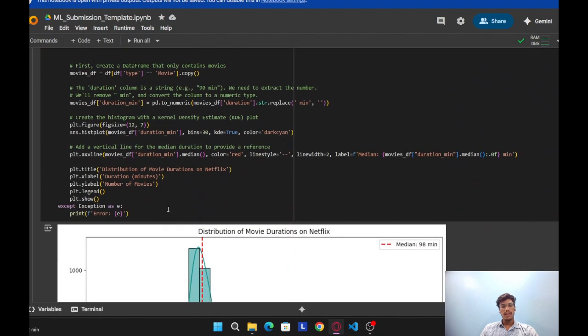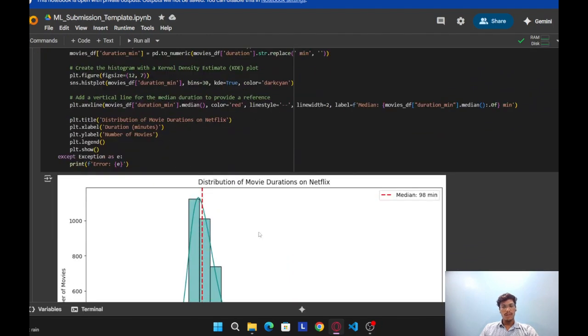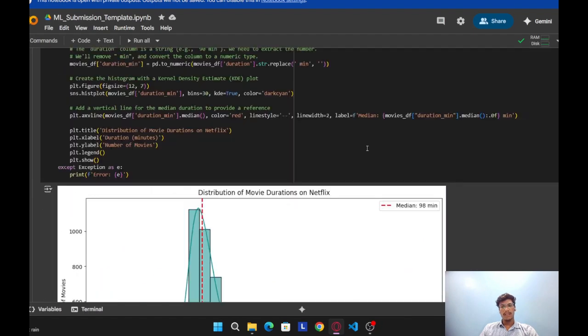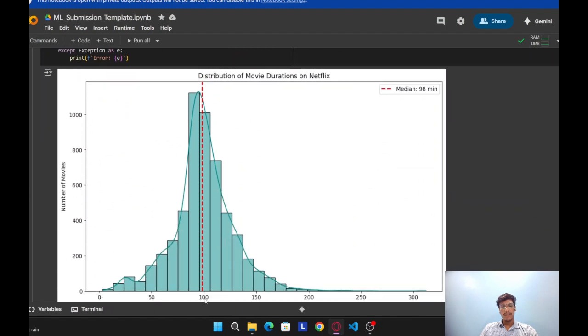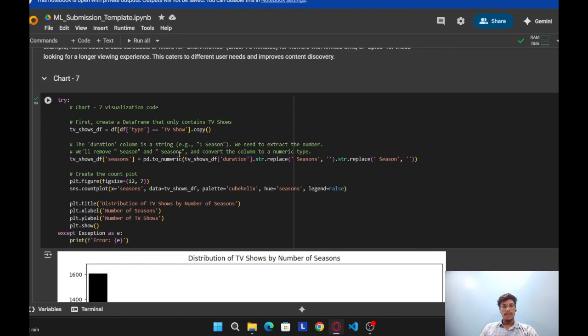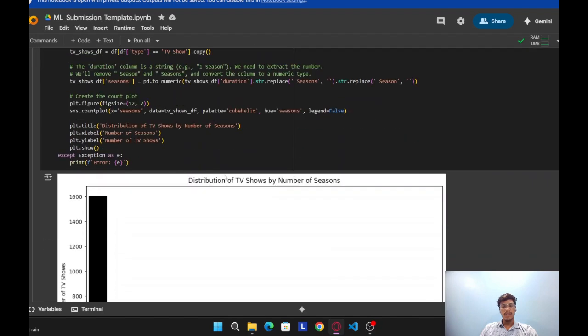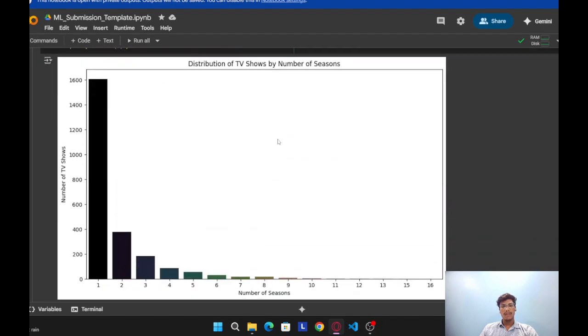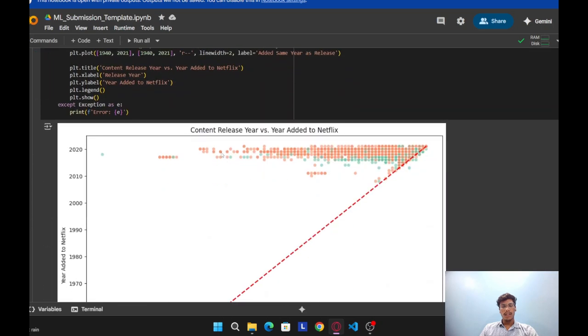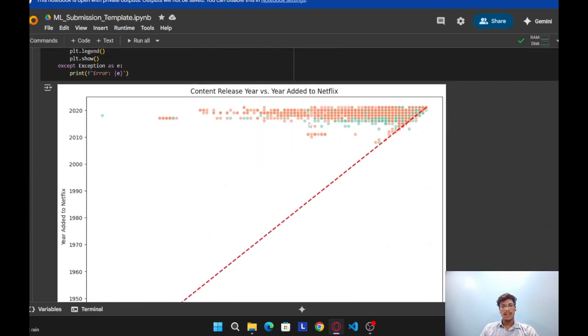Chart 6: here the distribution of movies on Netflix, number of movies. Okay. So here you can see the median in between 50 and 100, that is 98. So coming to chart 7, you can see the distribution of TV shows by number of seasons, number of TV shows, number of seasons. Chart 8: content release year versus year added to Netflix.